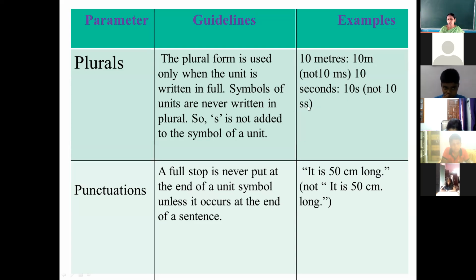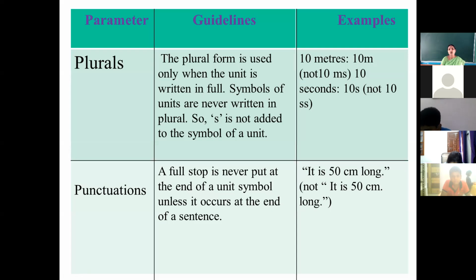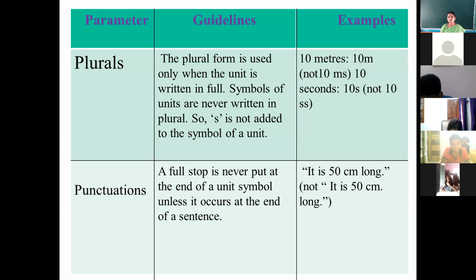Clear to everyone? So this is the way how we are writing the plural form of the SI units. If you are writing the spelling and it is in plural, add S. If you are writing only the symbol to represent it, then write the symbol without adding S. Clear? Understand? Next is punctuations. How we put the punctuations after writing the unit. First, a full stop is never put at the end of a unit symbol unless it occurs at the end of a sentence.